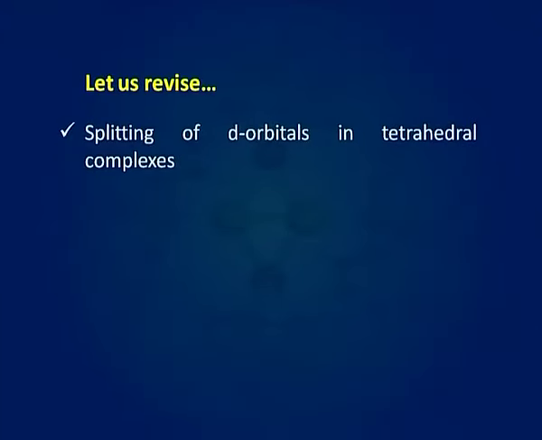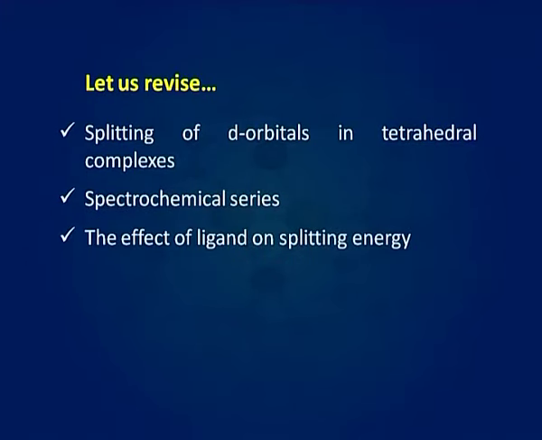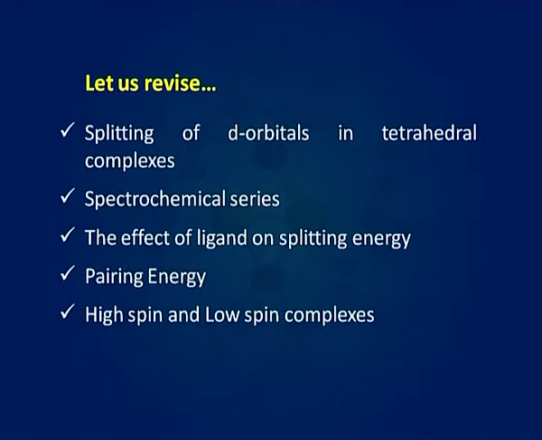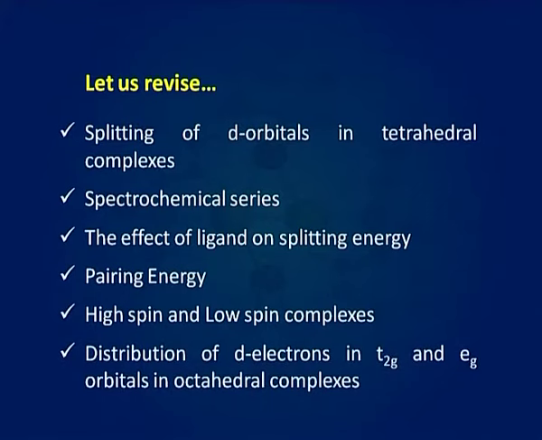At the end of this lecture, let us revise what we have discussed today. Today, we talked about splitting of d orbitals in tetrahedral complexes, the spectrochemical series, the effect of ligand on splitting energy, pairing energy, high spin and low spin complexes, and distribution of d electrons in t2g and eg orbitals in octahedral complexes. In continuation, in the next lecture, we will discuss the calculation of crystal field stabilization energy in complexes.